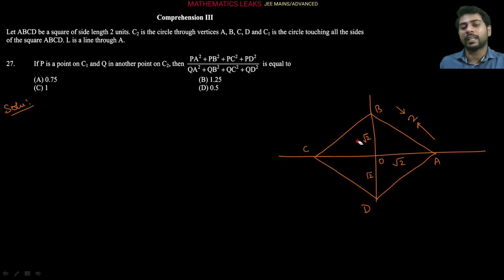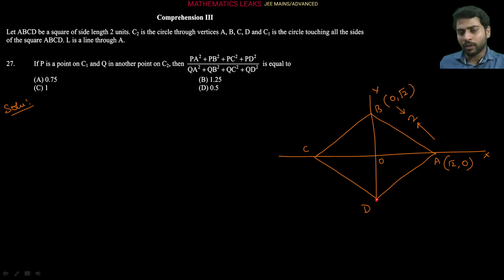So from here, I am removing this data. You can easily write down the coordinates of A, since it is the x-axis and this is the y-axis in our figure. OA is root 2, I am calculating orally, so A is root 2 comma 0. Similarly, B point coordinate you can say as 0 comma root 2.